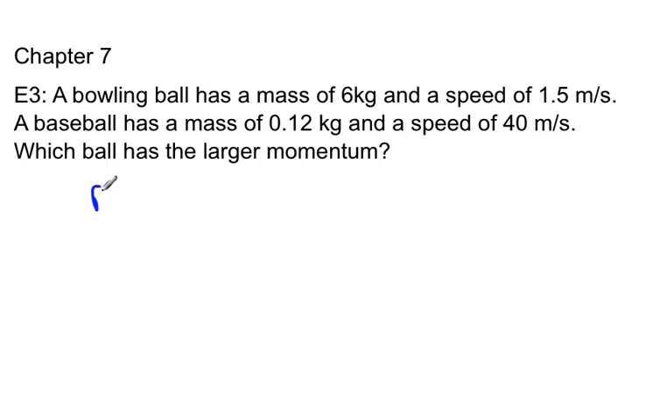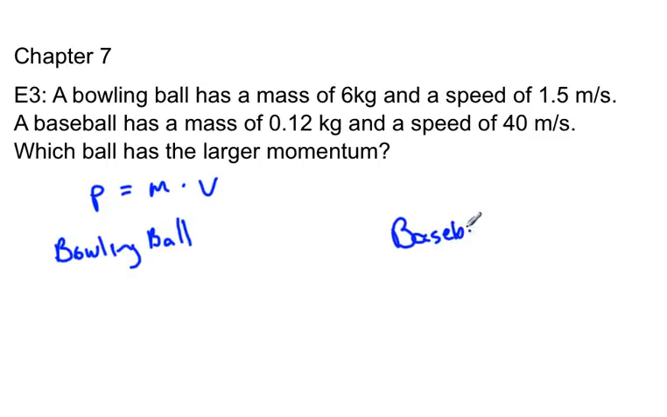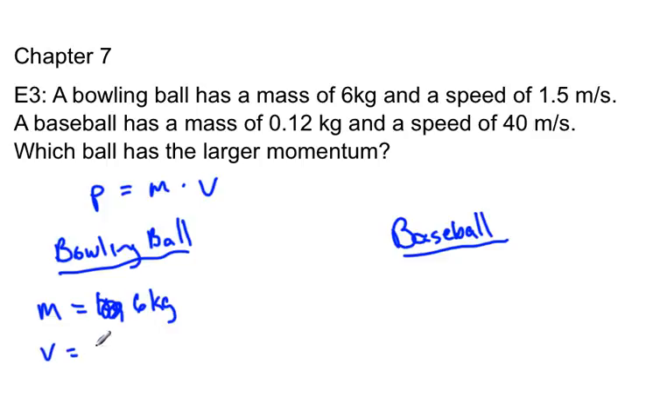Well, momentum is the mass times the velocity. So let's do the bowling ball, and we've got to look at the baseball. The bowling ball has a mass of 6 kilograms and a velocity. They don't give us direction, but we can assume they're both going to the right or whatever.